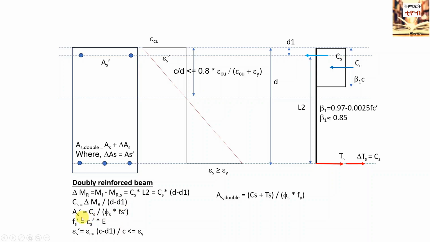The stress Fs prime in compression steel can be calculated from the product of the strain of the compression steel and the Young's modulus. The strain in the compression steel can be calculated from considering similarity of the triangles. The calculated strain should be less than or equal to the yield strain EY. The total area of tension steel can then be calculated as the sum of CS and TS divided by the product of the resistance factor for steel Phi S and the yield stress Fy.